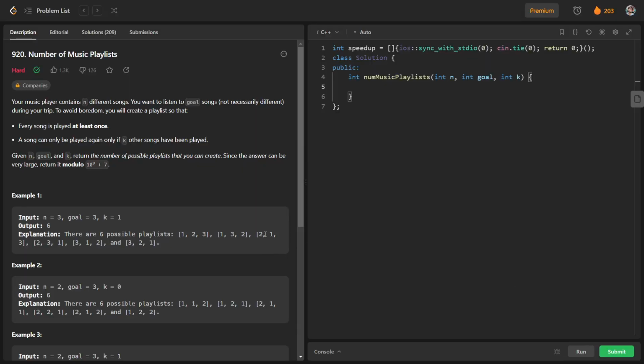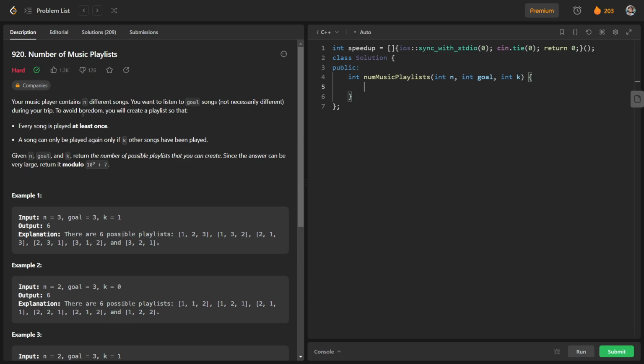This is today's question on LeetCode, and this question is basically the daily challenge on 6th August, and the question is number of music playlists. So we will read this question first and we will try to figure out how we can solve this question. So your music player contains n different songs, and you want to listen to goal songs.